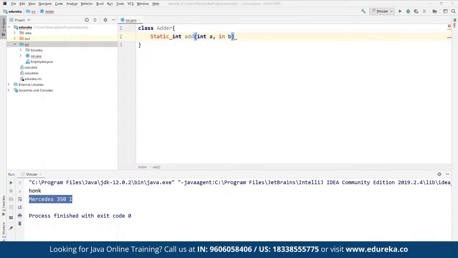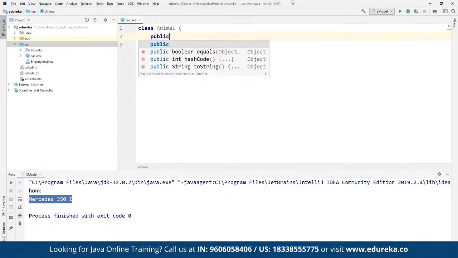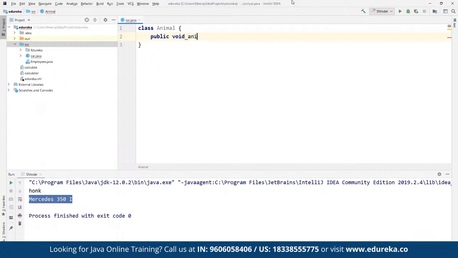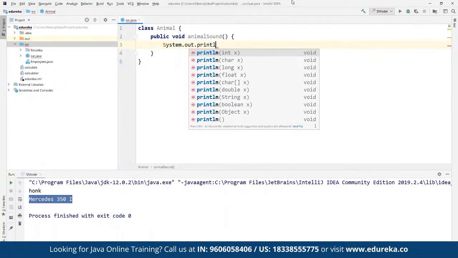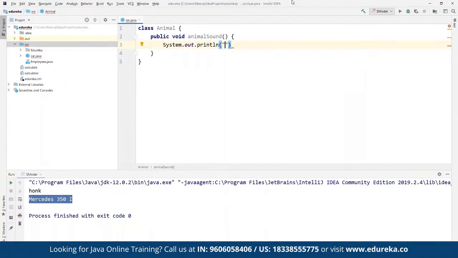Let's take the example of a zoo. So let's say here we define a class Animal, and in the Animal class, suppose we have a public void method, animal sound. Within it we can define a statement, System.out.println, and here we can define the message. So here we can define "making sound", a simple statement.